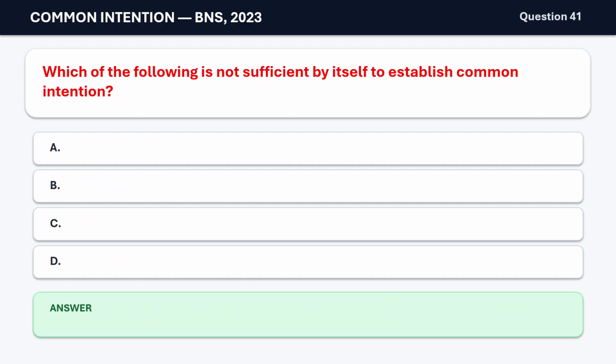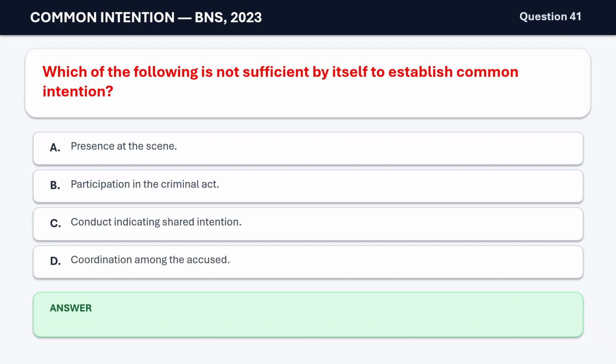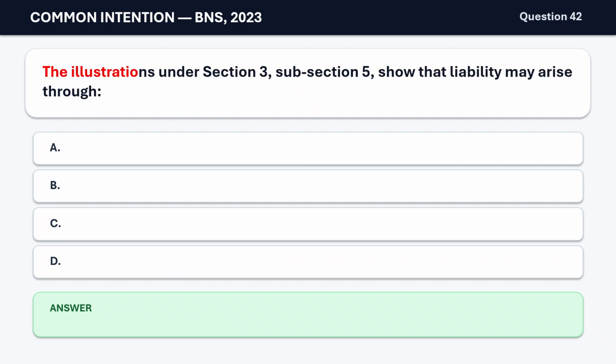Question 41. Which of the following is not sufficient by itself to establish common intention? A. Presence at the scene. B. Participation in the criminal act. C. Conduct indicating shared intention. D. Coordination among the accused. The correct answer is A. Presence at the scene.